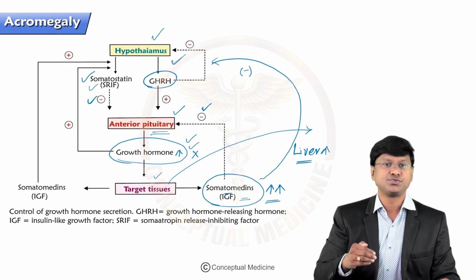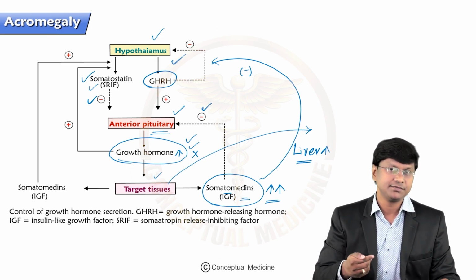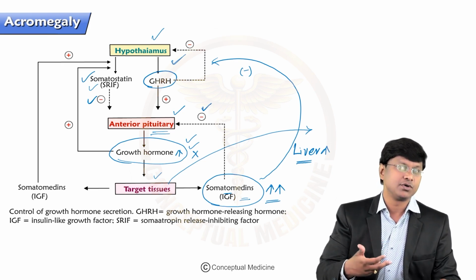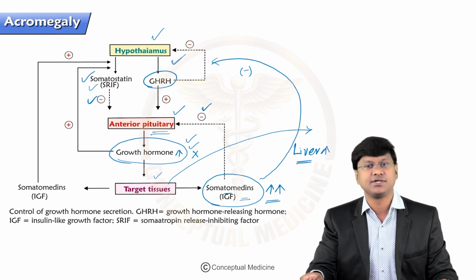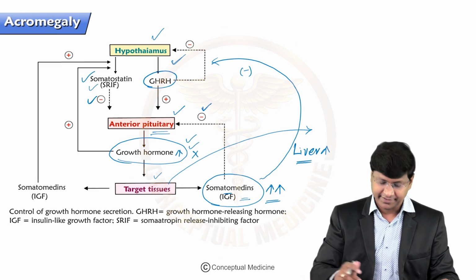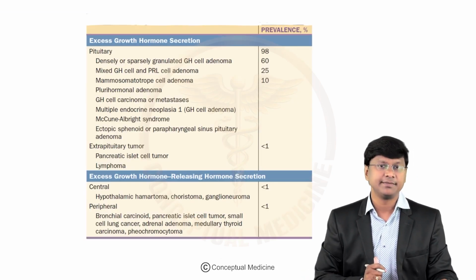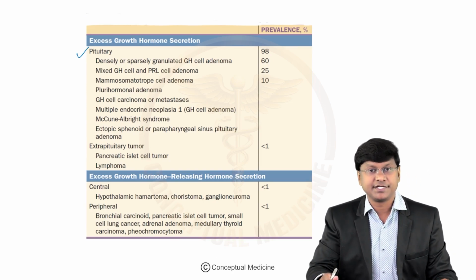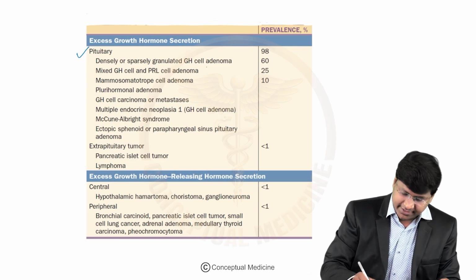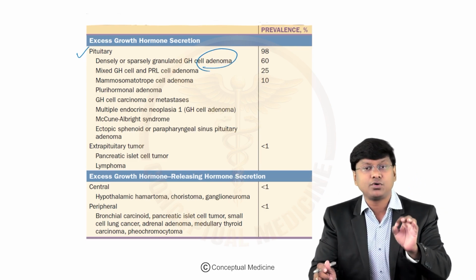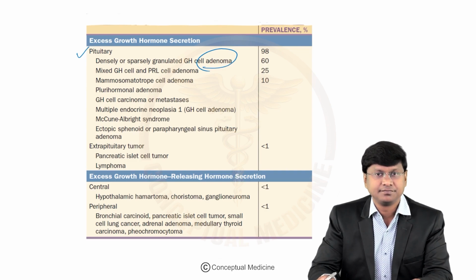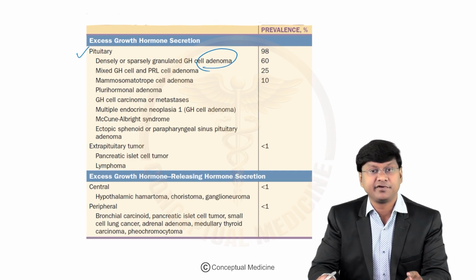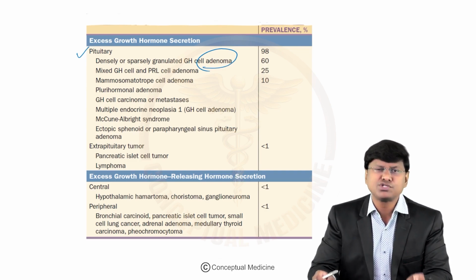Now, what are the conditions which will cause excess growth hormone secretion? And what are the conditions which will cause excess growth hormone releasing hormone secretion? Let me tell you both of them. Now, you see this table. The condition which will cause excess growth hormone secretion is the pituitary abnormality. And what is that particular pituitary abnormality? That is somatotroph type of pituitary adenoma. And this is the most common cause for your acromegaly.